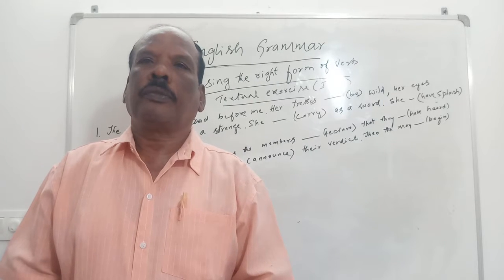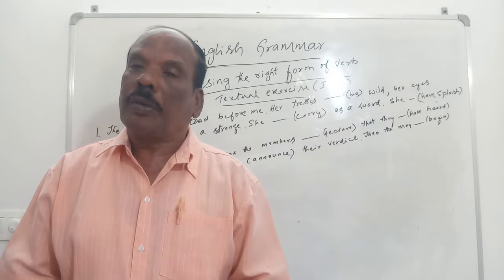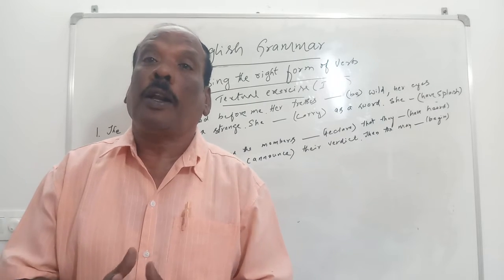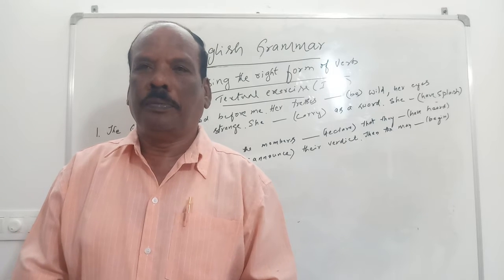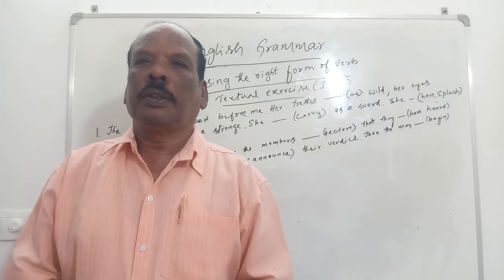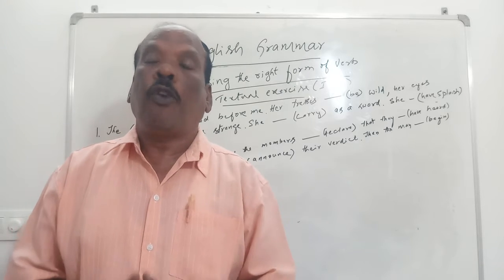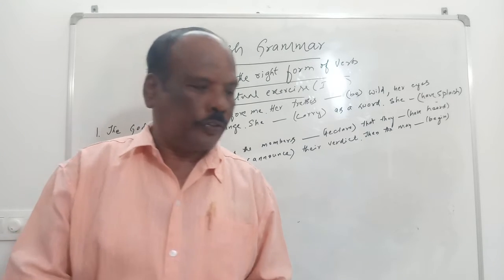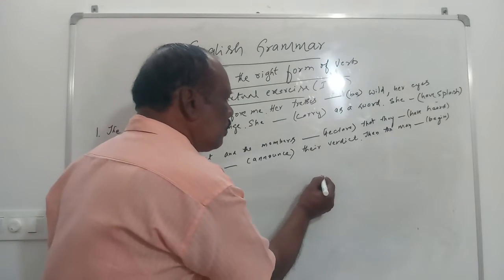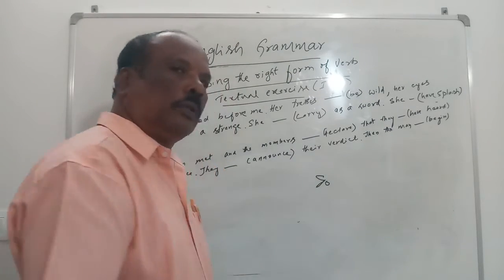Today we are going to discuss using the right form of verb. A verb will take different forms. For example, go is a verb.